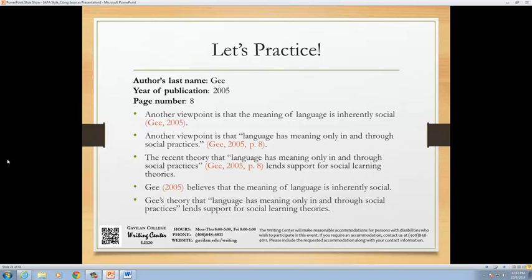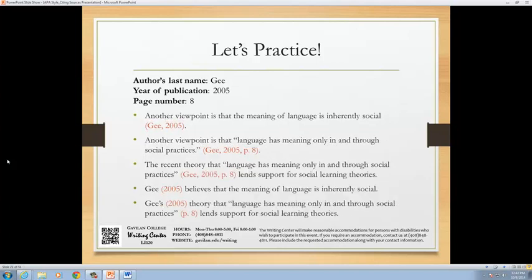The last example is the most elaborate, but it's a common one, and we're going to need all of our rules. We have a quotation, so the page number follows right after the quotation marks. The author's name is in the sentence, so we need the date right after it. So we have Guy's, parentheses, 2005, parentheses, and then the text.